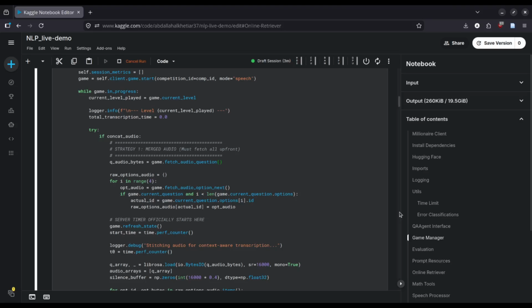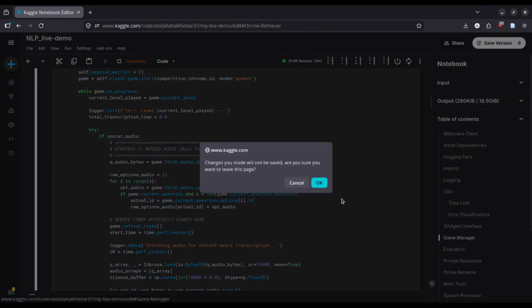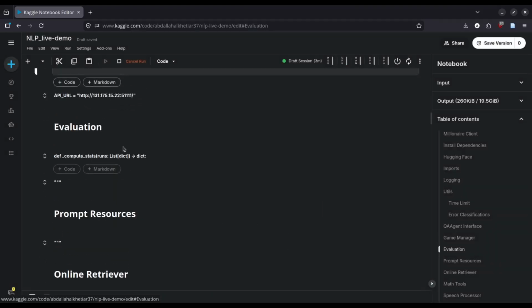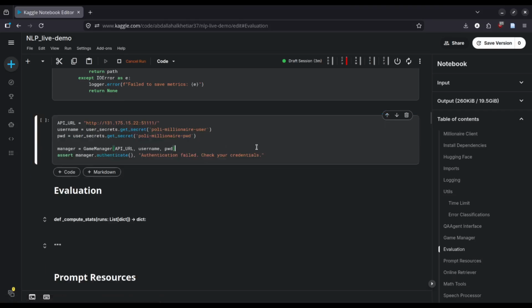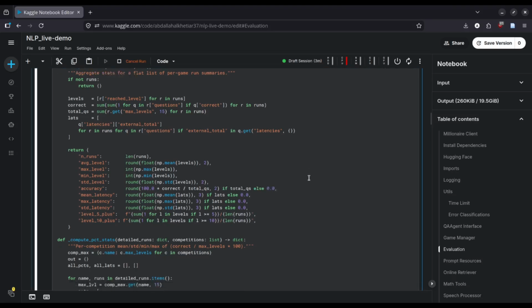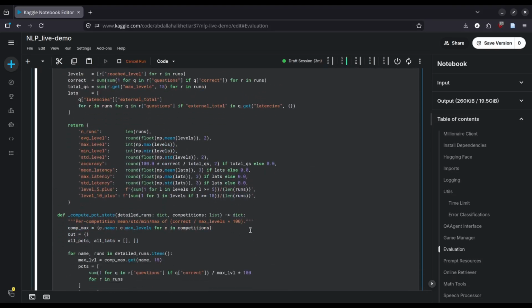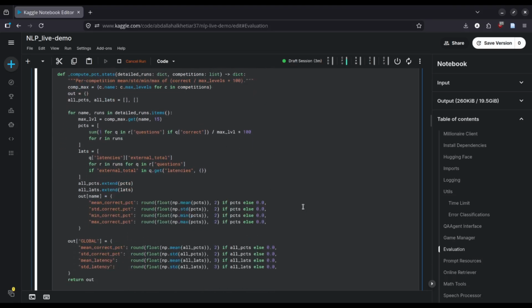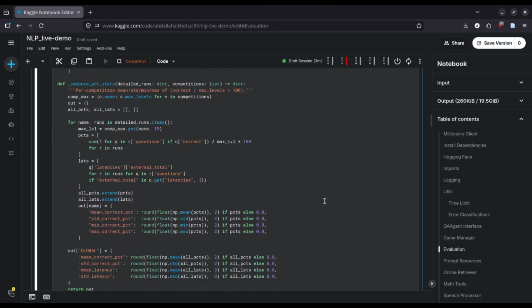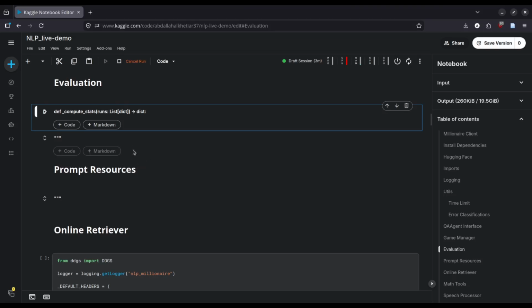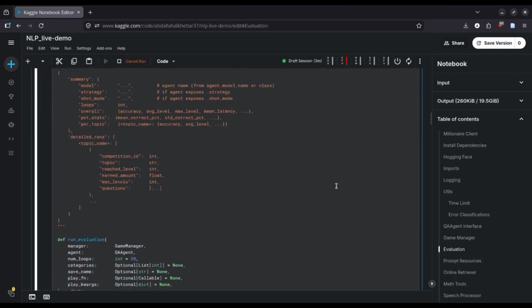After that, we have the evaluation. Before we do that, we can initialize the manager and then head on with the evaluation. We have some helper functions, compute stats and compute percentage stats, which simply compute either absolute value or percentage stats, which will be used for logging. And then we have the actual evaluator.